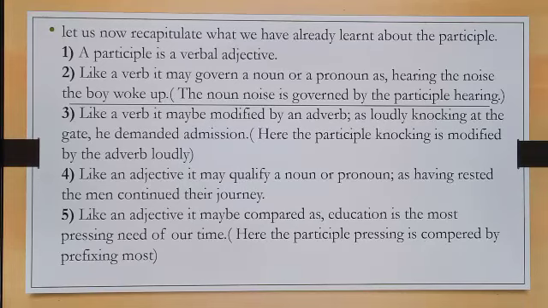Let us now recapitulate what we have already learned about the participle. Number 1. A participle is a verbal adjective. Number 2. Like a verb, it may govern a noun or a pronoun, as in the example, hearing the noise, the boy woke up. The noun noise is governed by the participle hearing.